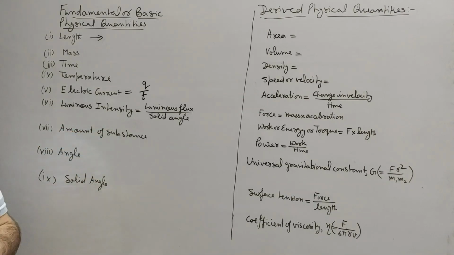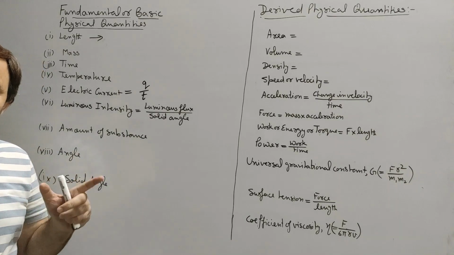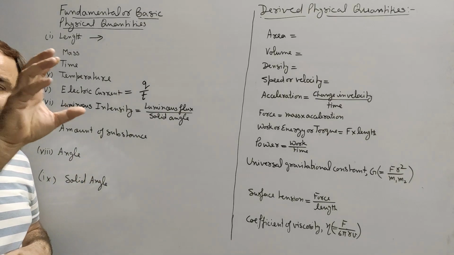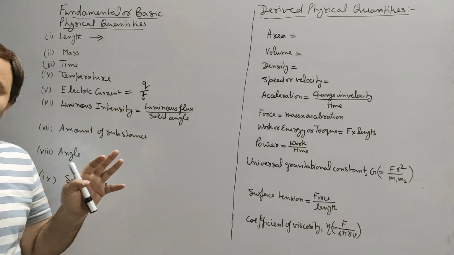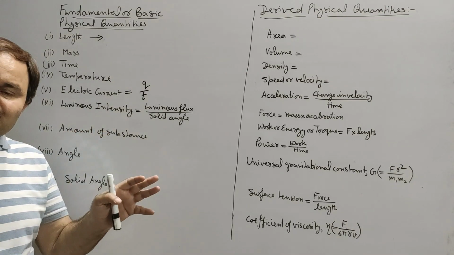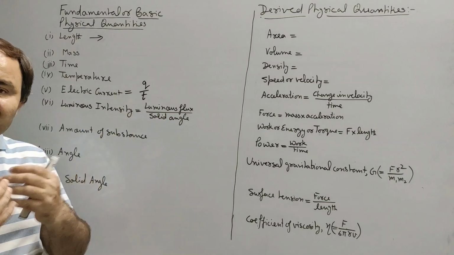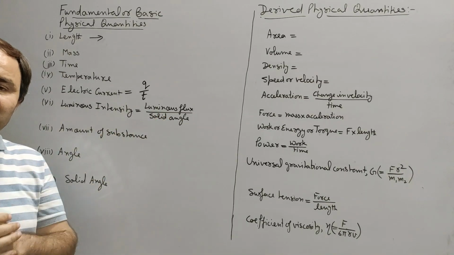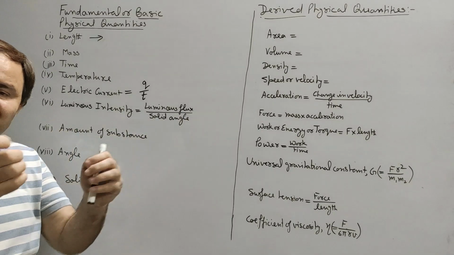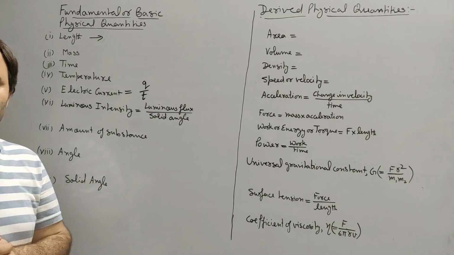Now next is luminous intensity. Luminous intensity is related to the brightness of a source of light, and the brightness of a source of light is directly proportional to the intensity of light coming from it. And for any wave, intensity is the energy incident per second per unit area.